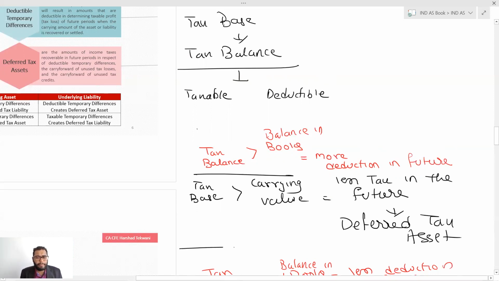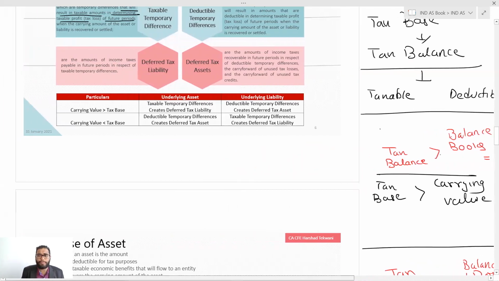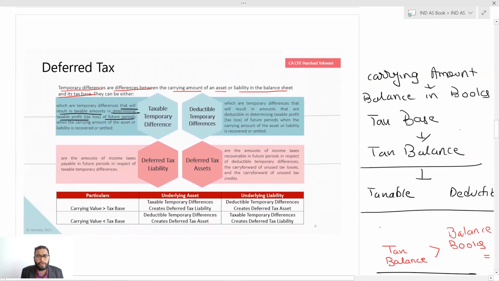I hope this is clear. How deferred tax asset and deferred tax liabilities are identified is based on the tax base and the carrying value. And this is the standard. This is the balance sheet approach, changed from the last accounting standard. If you see, deductible temporary differences are temporary differences that will result in amounts that are deductible in determining taxable profit of future periods. Means some deduction is going to come, or a deduction you will get from the future profits when the carrying amount of the asset or liability is recovered.